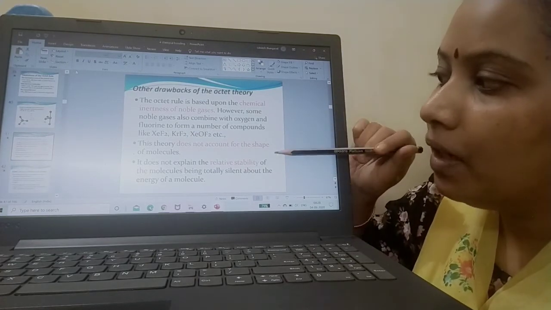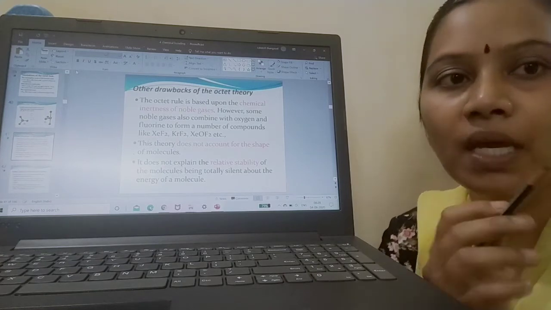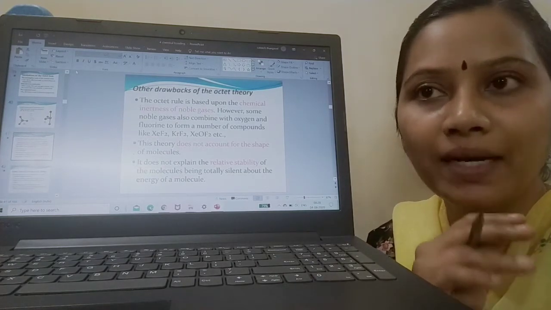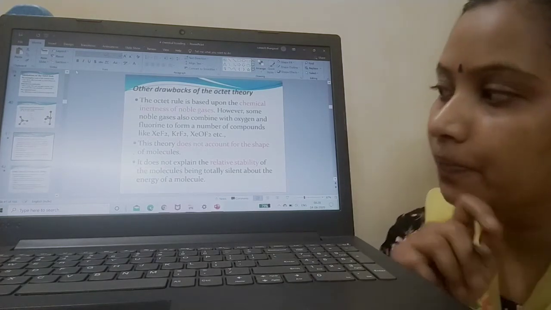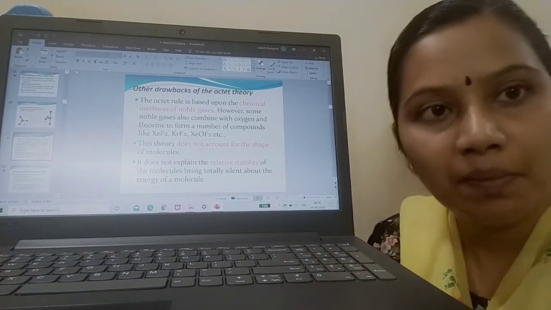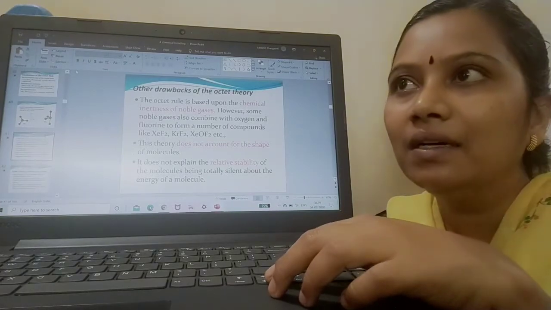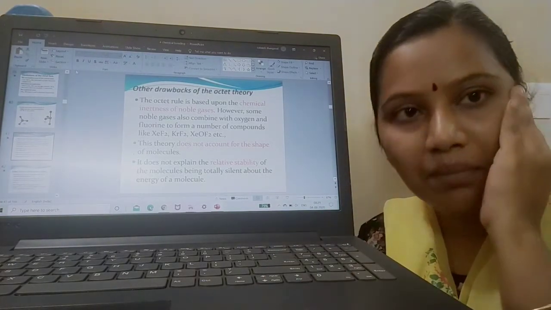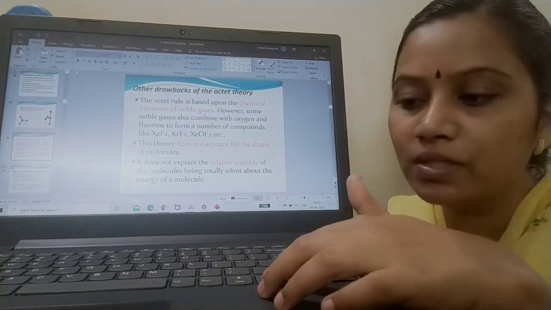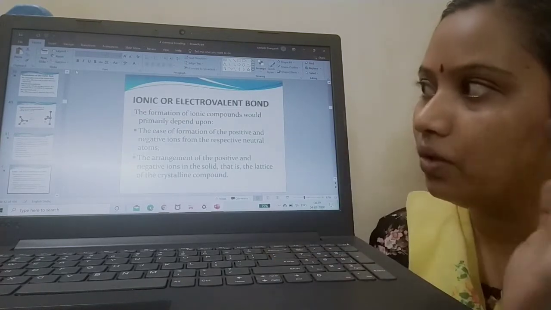Now, the octet theory does not account for the shape of the molecule. It is not explaining the shape of the molecule, and it does not explain even the stability of the molecules. There are no statements about the energy of the molecule. So stability and shape are not explained.